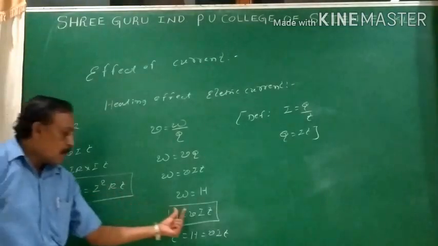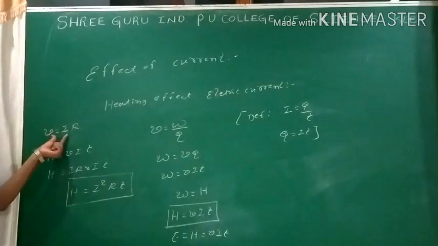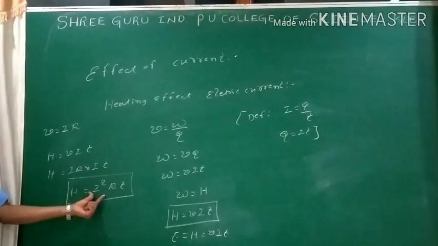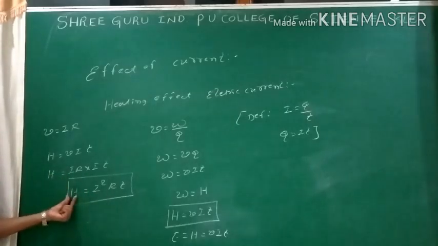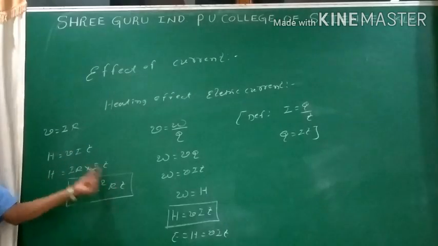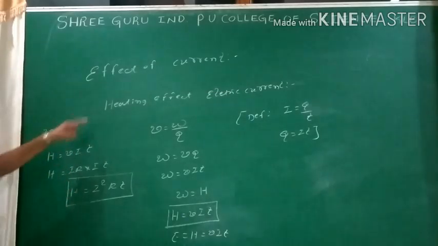The basic equation is VIT. Then by replacing V equals I into R from Ohm's law, we can make one more equation, H equals I square RT. So the heat generated also depends on the resistance of the conductor. As the resistance of the conductor increases, the heat generated also increases. So this is about the heating effect of electric current.